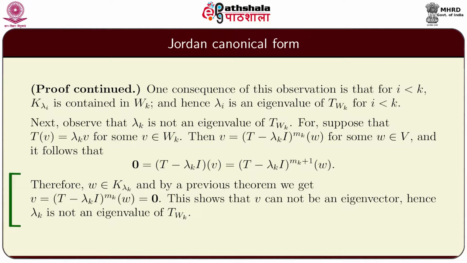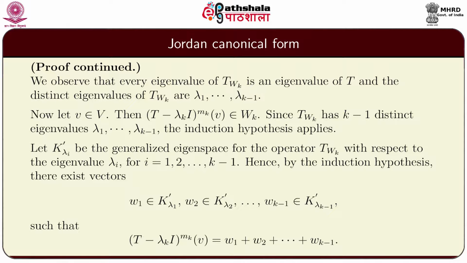Therefore, w belongs to K lambda k, and by a previous theorem we get v is equal to (T minus lambda k I) raised to mk of w is equal to 0. This shows that v cannot be an eigenvector. Hence, lambda k is not an eigenvalue of the operator T restricted to Wk.